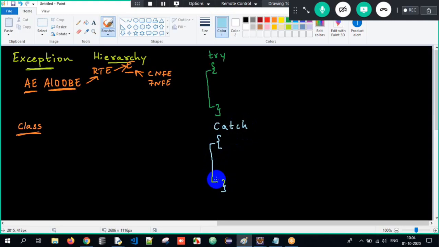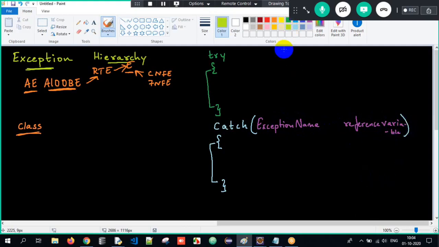If there is try, catch should be there. Now catch, open parenthesis, close. Within that, we are supposed to give the exception name and the reference variable. So this is what we are supposed to understand. Clear?